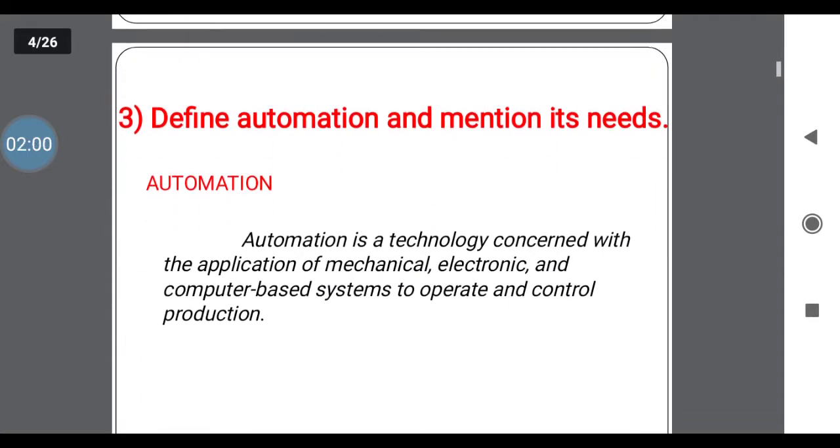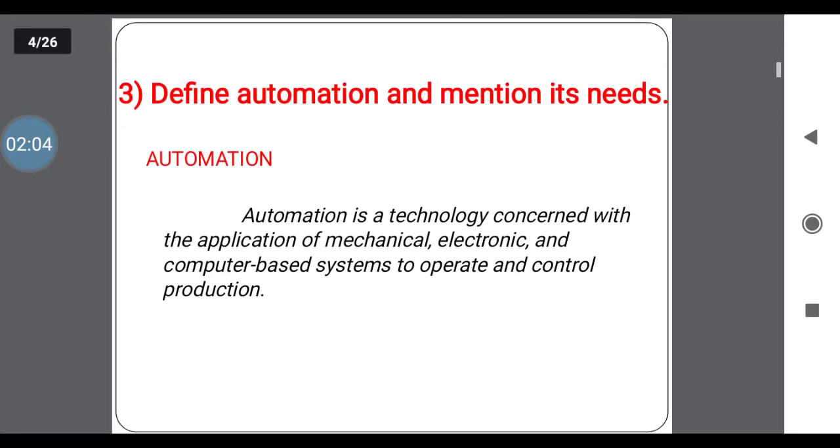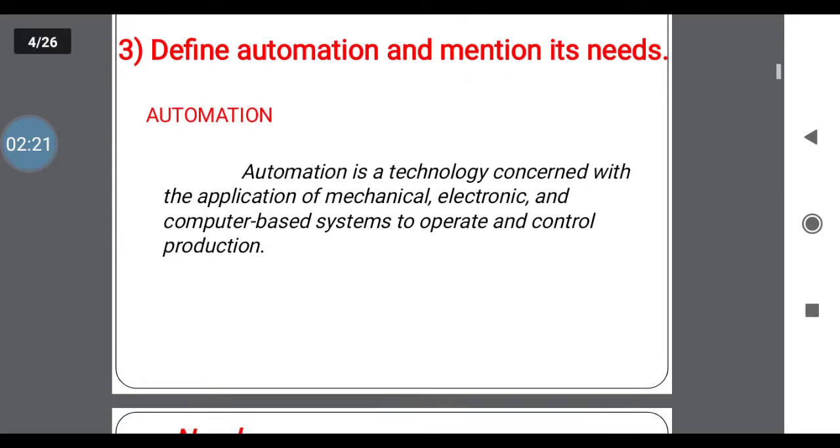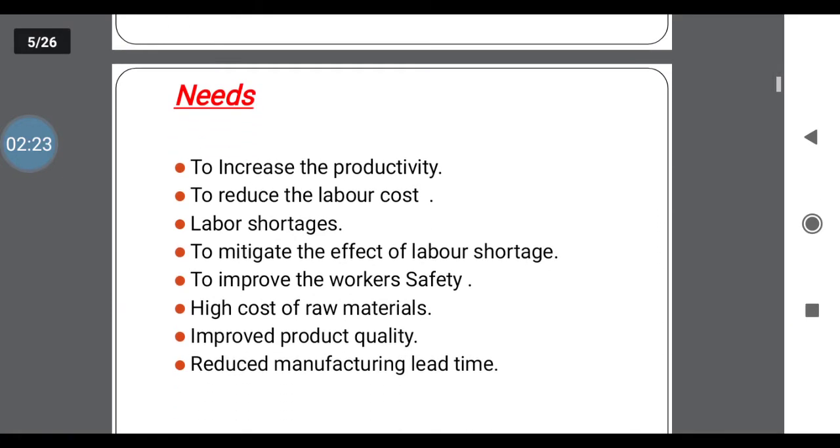The third question is: define automation and mention its needs. As you know already, what is automation? It is the automatic technology concerned with mechanical, electronic, and computer based systems to operate and to control production, which is applicable in a production system with the help of computer and electronics technology. That is the definition of automation. And why is it needed? What are the needs of automation?